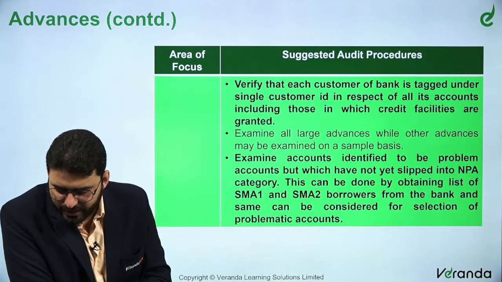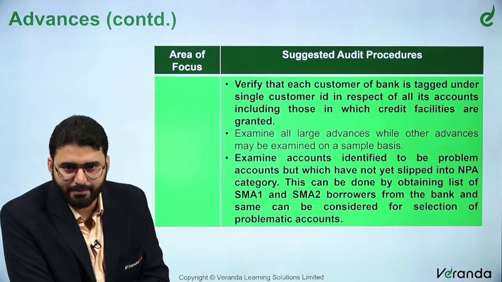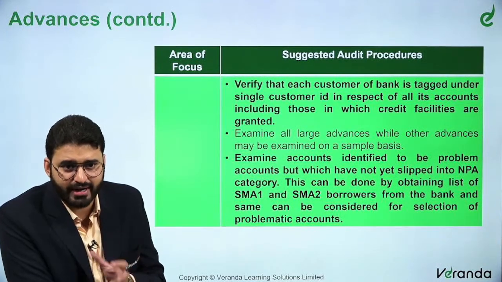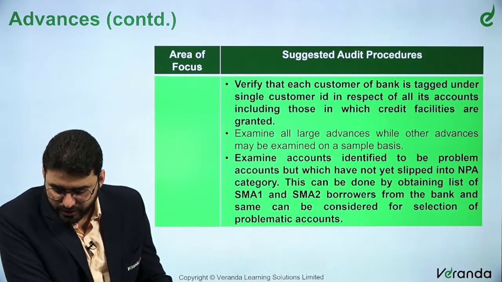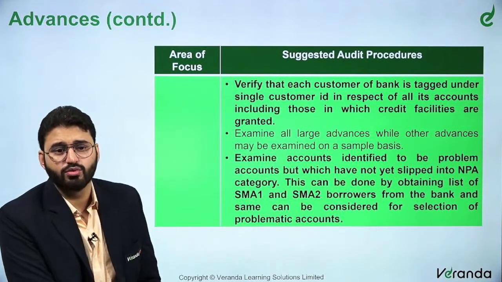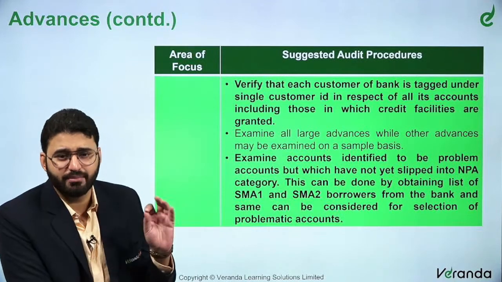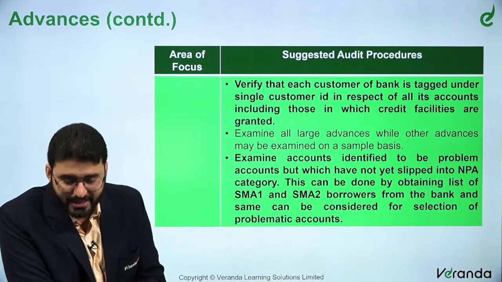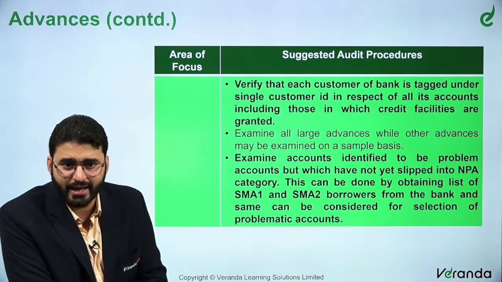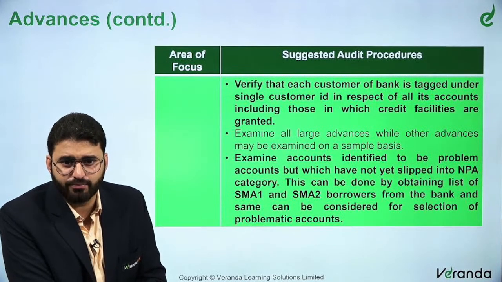Examine all large advances, while other advances may be examined on a sample basis. Now, large again depends upon the criteria of the branch. Examine accounts identified to be problem accounts which have not yet slipped into the NPA category. Very, very important this is. This can be done by obtaining a list of SMA, SMA 1 and SMA 2 borrowers from the bank, and the same can be considered for selection of problematic accounts.